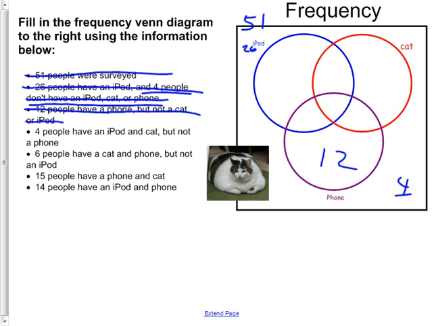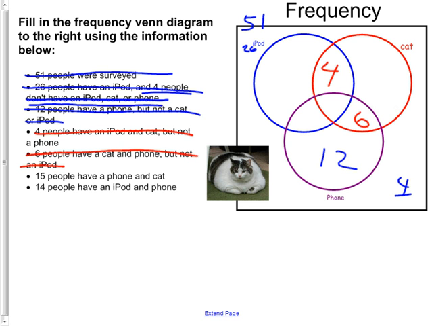Okay. So, the 4 people that have an iPod and a cat but not a phone. It's got to be right there, right? 3? Okay, good. 6 people have a cat and a phone, but not an iPod. Cat and phone, but upstairs. 6, there we go. Yep.